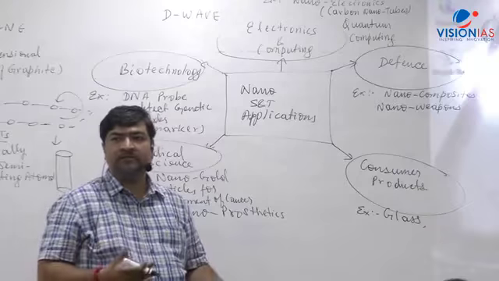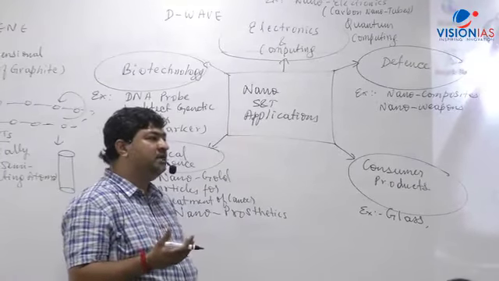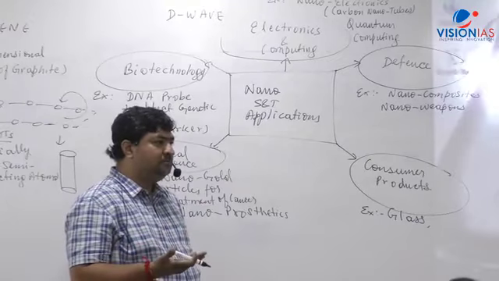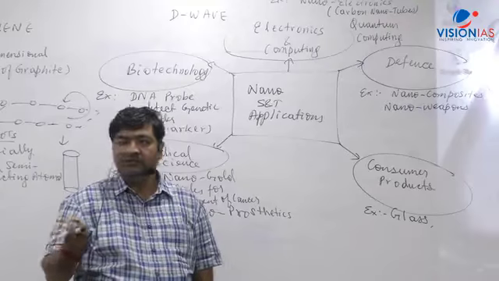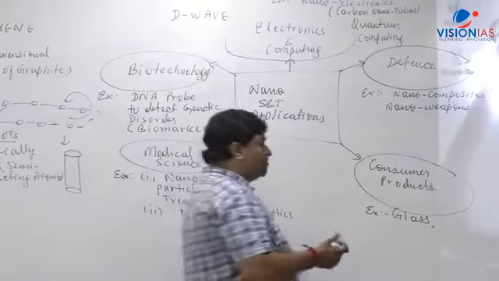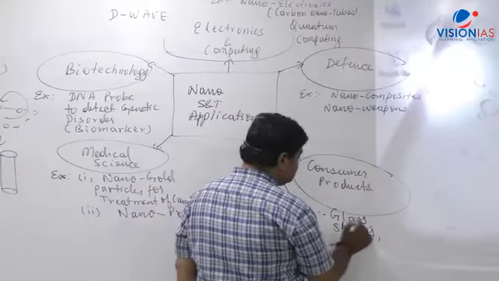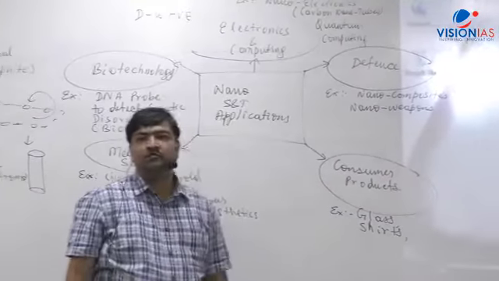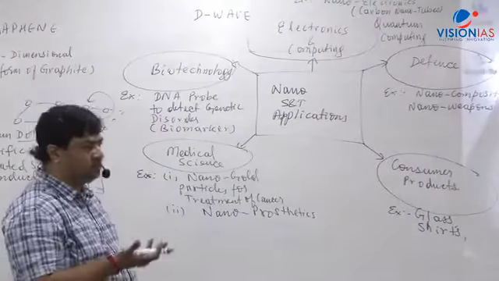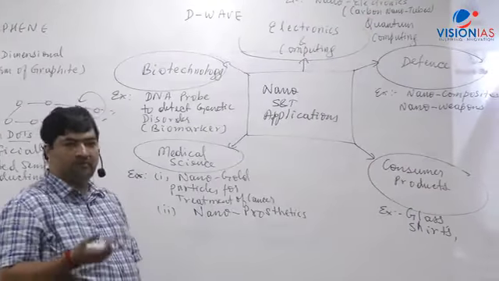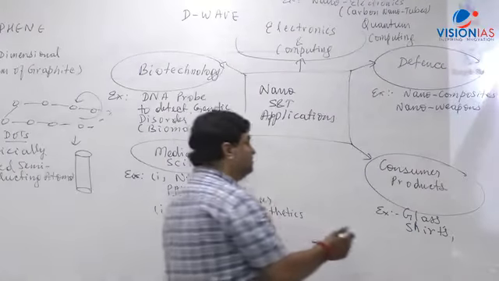shirts, textiles. Let me give you garments in this case. A very good example is dust-free, stain-free T-shirts or shirts, which will not allow dust or anything to settle there. This has been developed. Tata is now selling in the market a water purification system which works on nano filters. Those filters use nano pore size. So, nano filters.